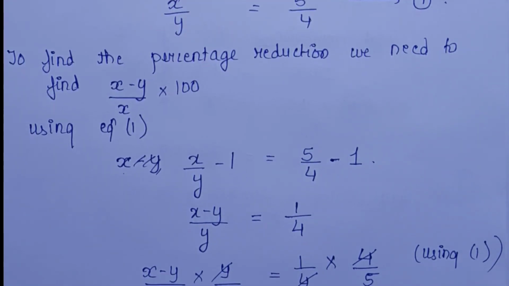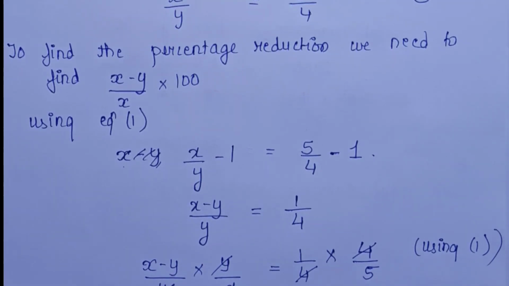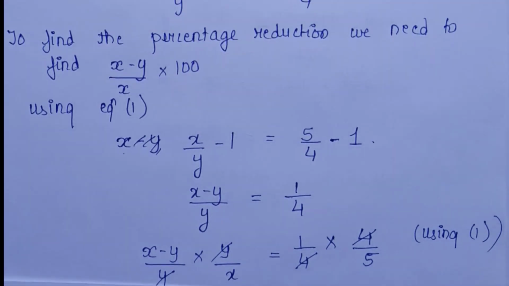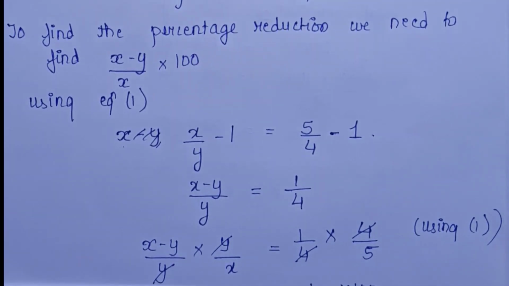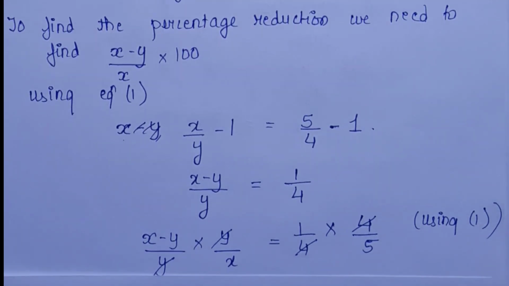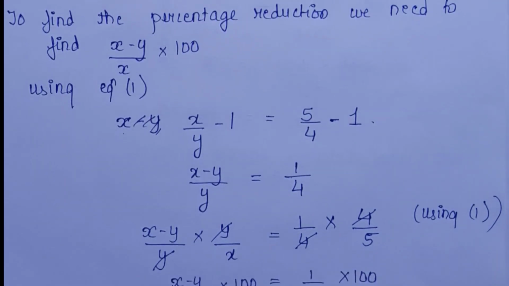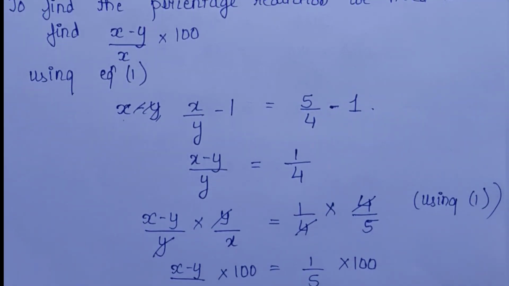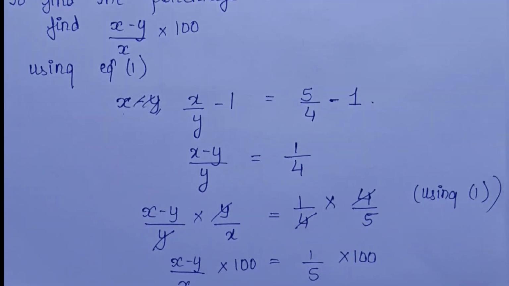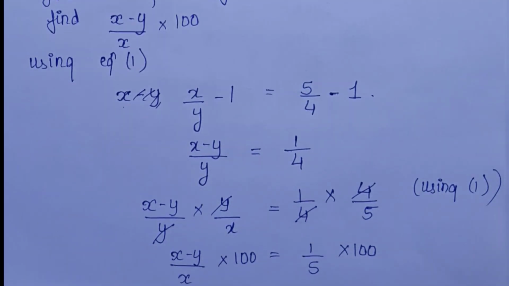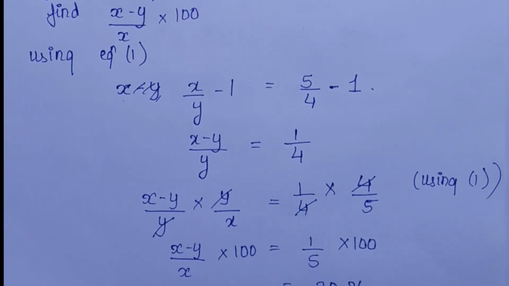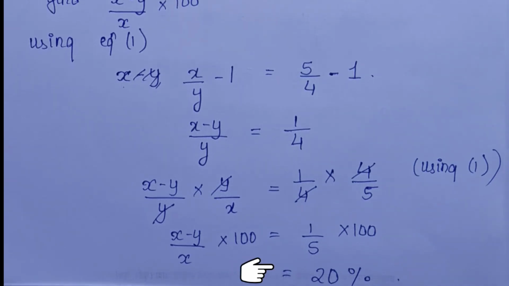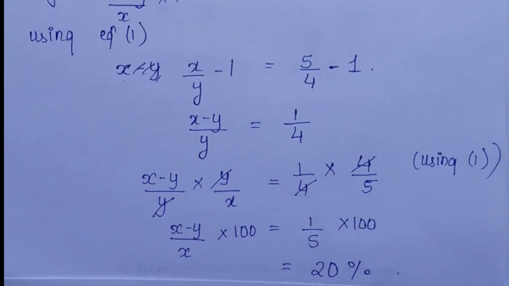So what will we do? We'll multiply it by Y by X. But using equation 1, we know Y by X is equal to 4 by 5. So this is what we get. And cancelling out terms, we are left with (X minus Y) upon X is equal to 1 by 5. And we multiply both sides by 100 to get the desired answer. So what is the answer? 20%. So the percentage reduction in the value of the business is 20%.